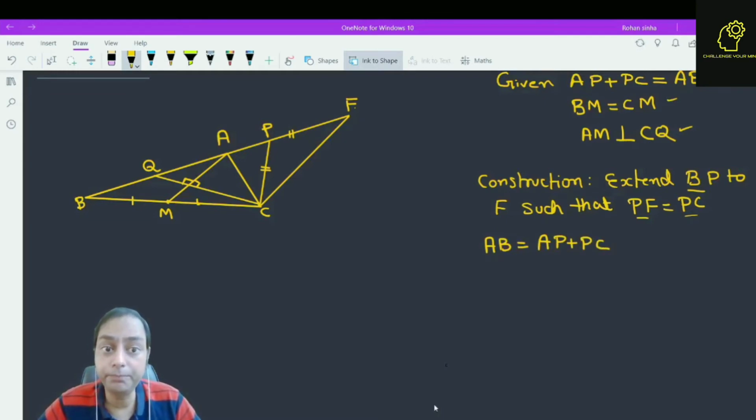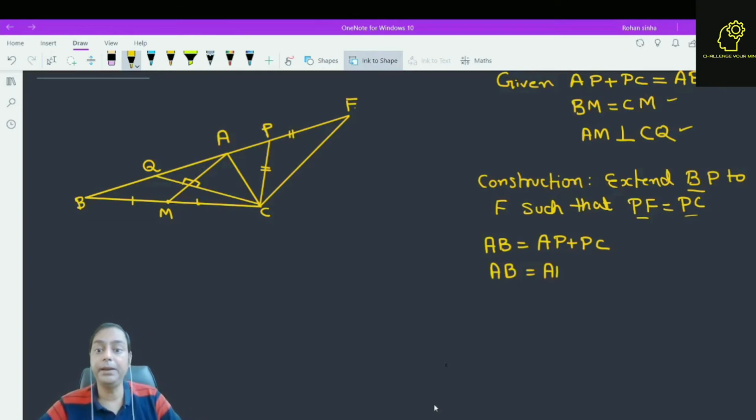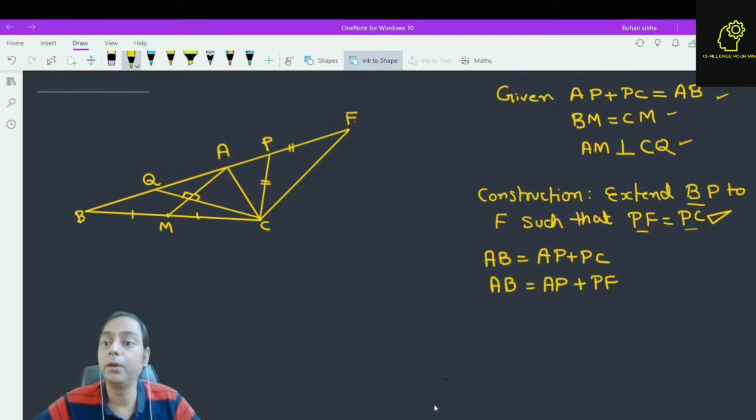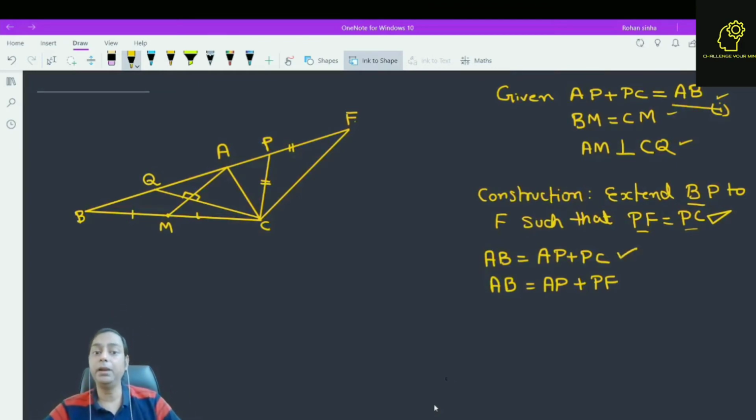Now instead of PC, we can write AB as AP plus PF, because we have assumed PF is equal to PC. Let us suppose this is equation 1. Since AP plus PC is equal to AB, simply replace PC with PF. What we find?